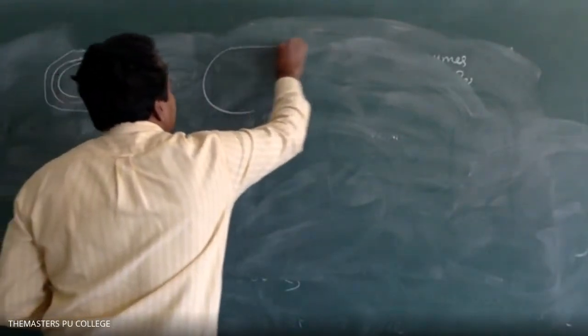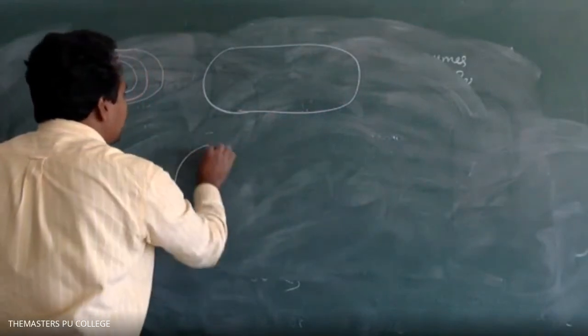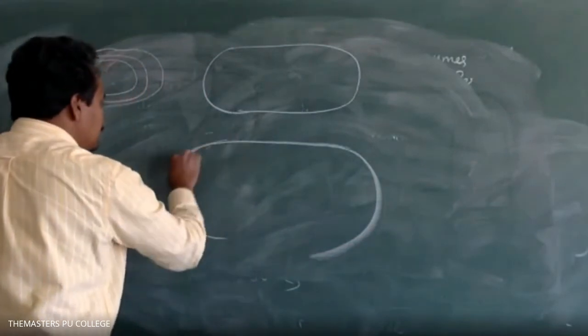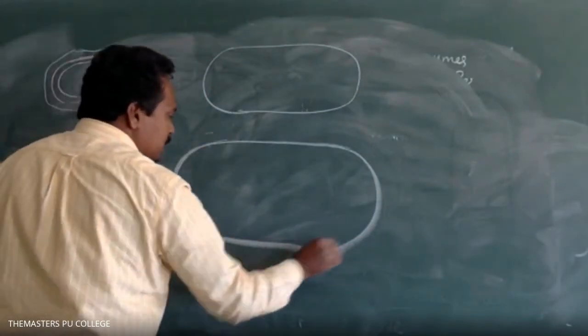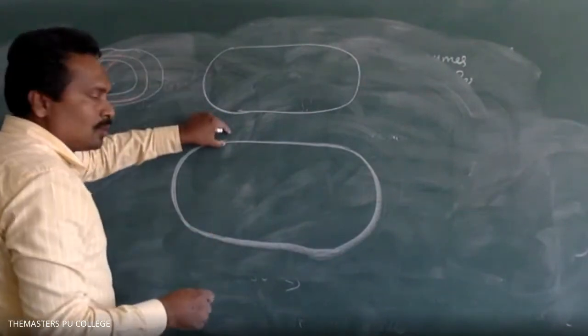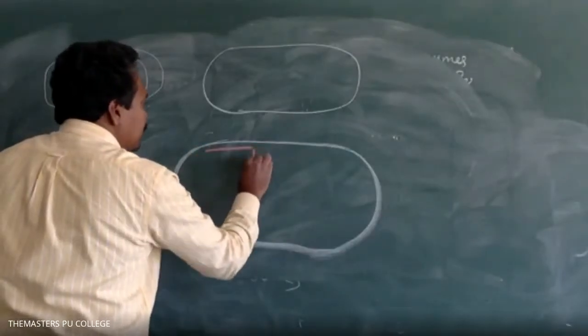What is the common method of reproduction? Binary fission. In this process, one parental organism is divided into two progeny. So this is the cell wall, and this is the cell membrane.